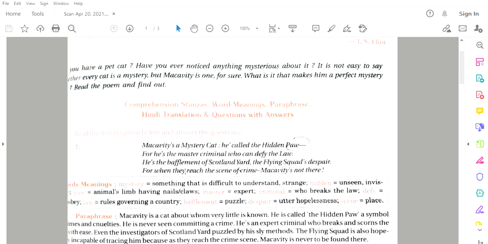He is the bafflement of Scotland Yard, the flying squad's despair. For when they reach the scene of crime, Macavity is not there.